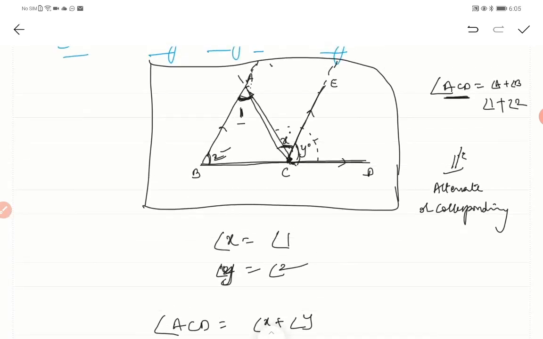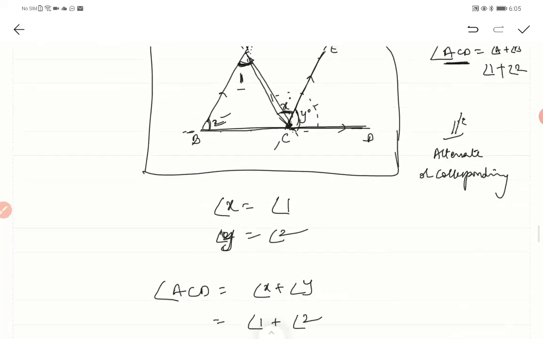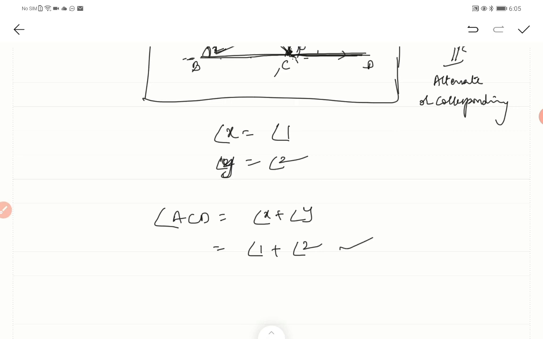You will consider two parallel lines and a transversal, cutting at two points, and this as another transversal BD. Remember the property of an exterior angle of a triangle: it is the sum of the opposite interior angles. So X plus Y, that is angle ACD, is the sum of angle 1 and angle 2. That is what we got here.